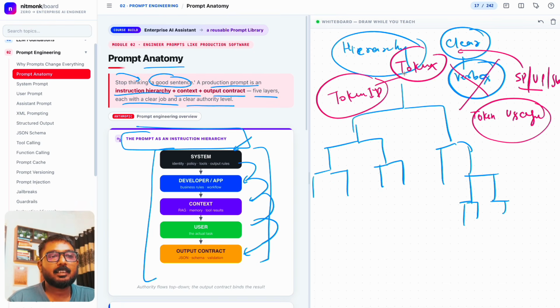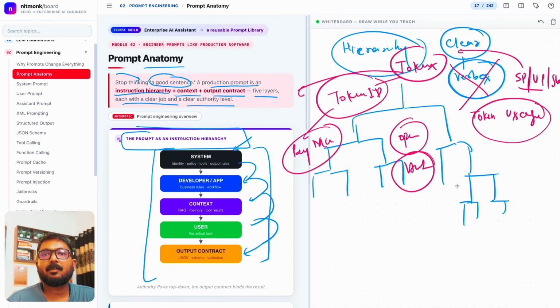And all these tokens and token IDs cost money to LLM providers like OpenAI or Anthropic. We pay them because of these tokens. So if you are verbose, you'll have the same idea in multiple tokens, and you have to pay the price. That's why it says clear job, clear authority level.